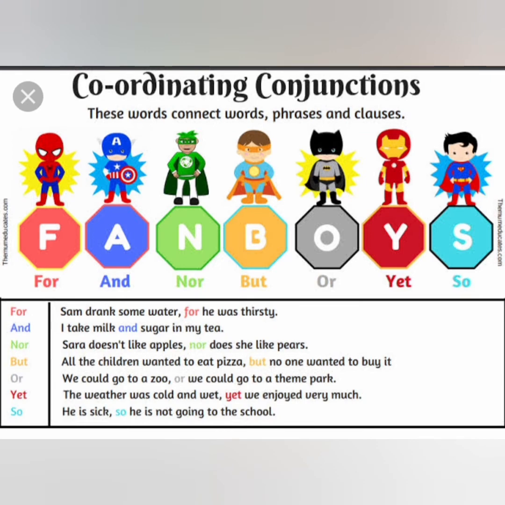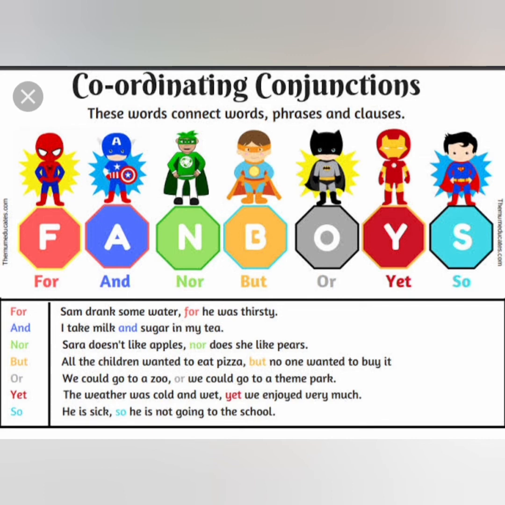Then, coordinating conjunction. These words connect words, phrases and clauses. Here they are given: FANBOYS, for, and, nor, but, or, yet, so. So these are some of the coordinating conjunctions. They have given some examples.